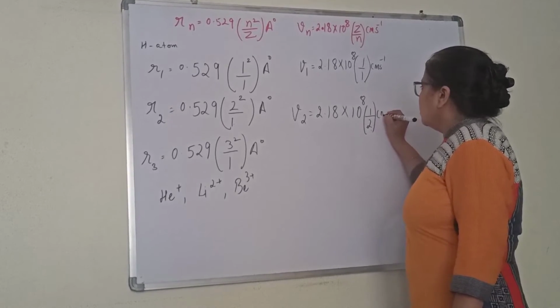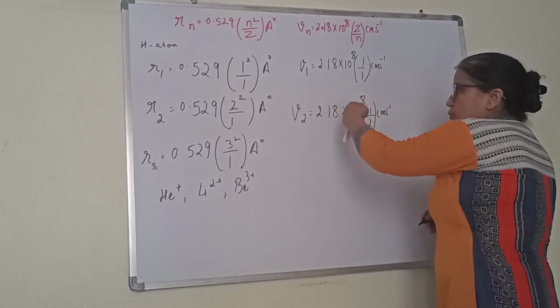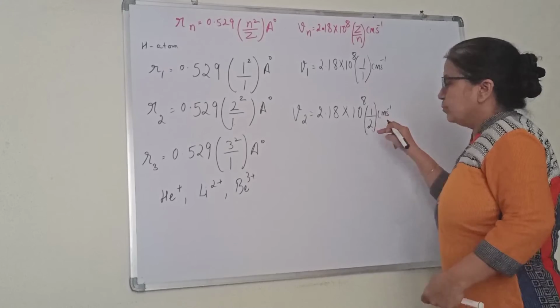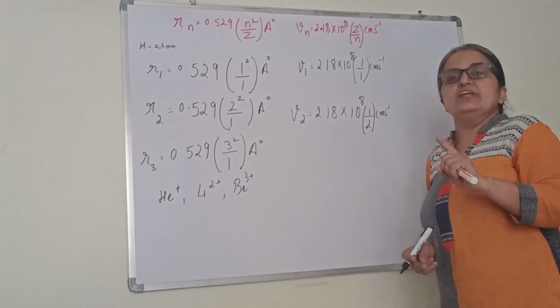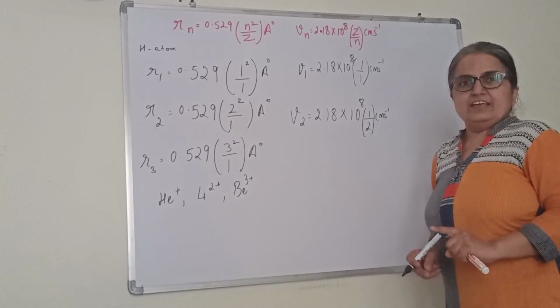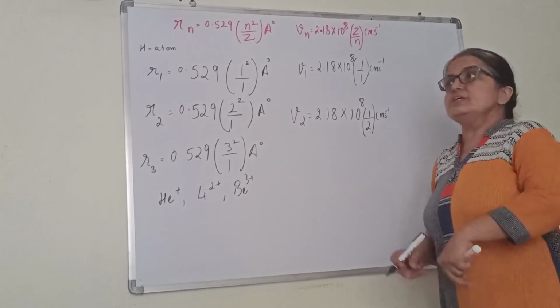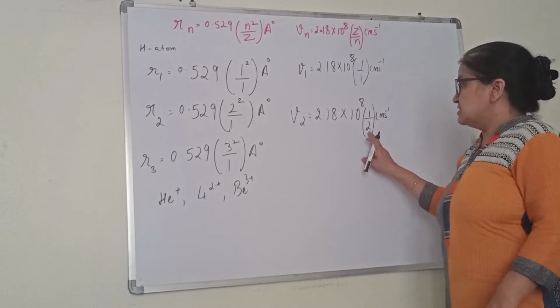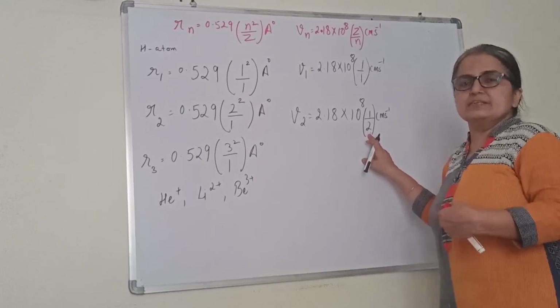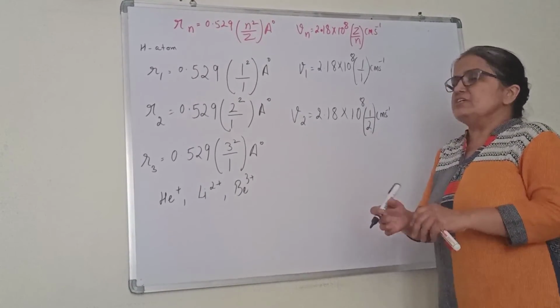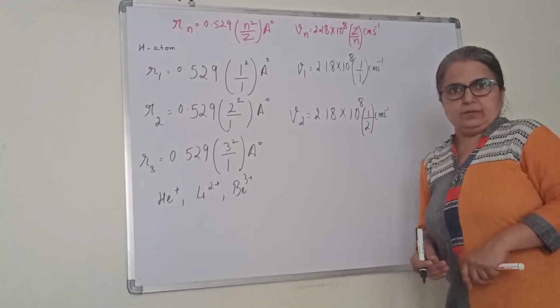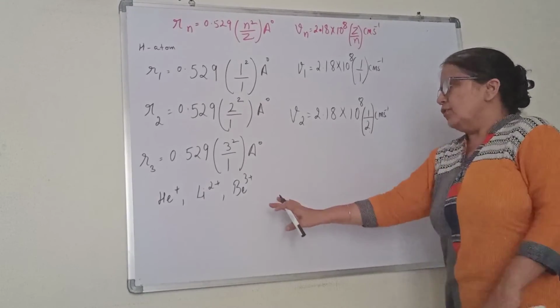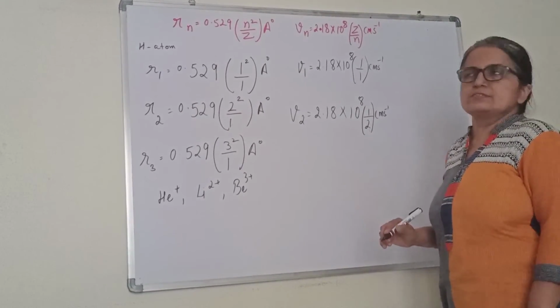What are you concluding here? As you are moving away, as the n value is increasing, the velocity possessed by the electron is decreasing. The first orbit velocity is maximum. See, the denominator part is increasing. You can be asked to write down the ratio of the velocity possessed by the electron in the first orbit and the second orbit. Even here, it is asked for one electron species only.